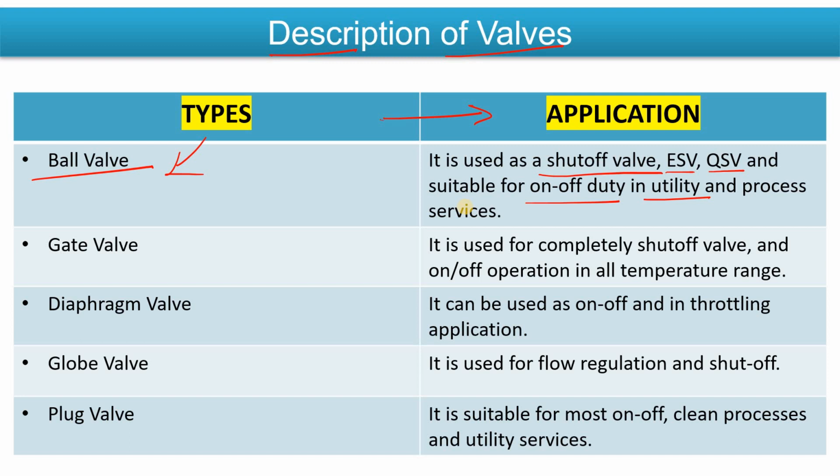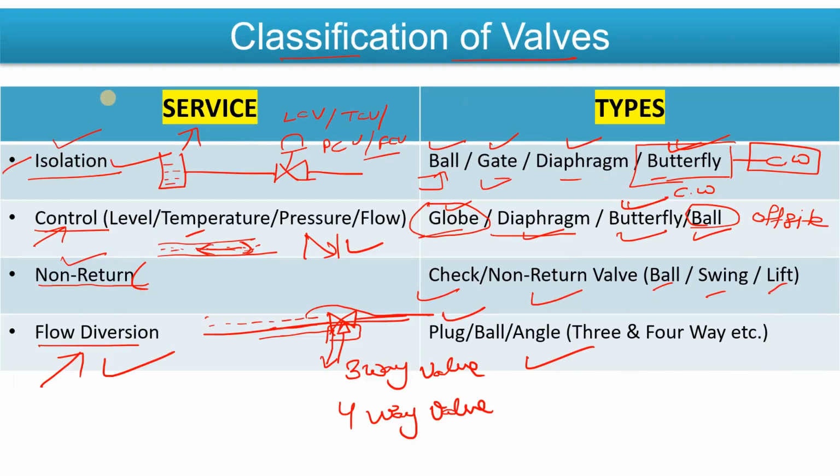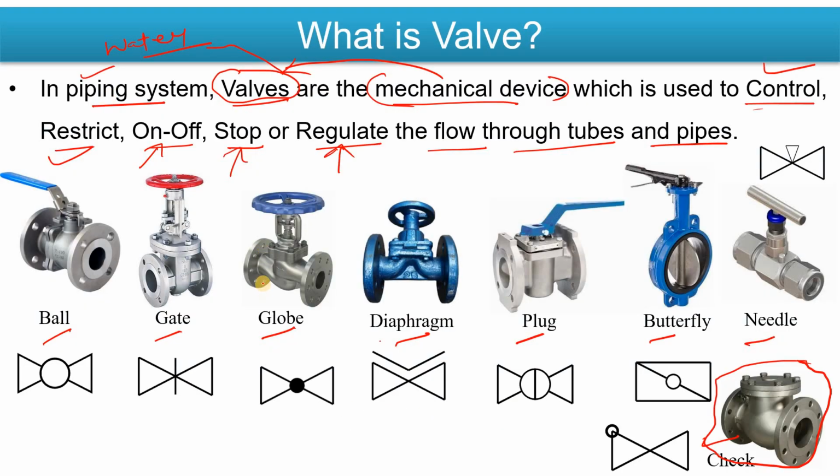Why do we use it for shutoff, emergency safety valve, quick shutdown valve, or on-off duty? Because it is a quarter-turn valve. In a ball valve there is only one handle, and if you want to turn this valve on or off, you only have to turn this handle 90 degrees.